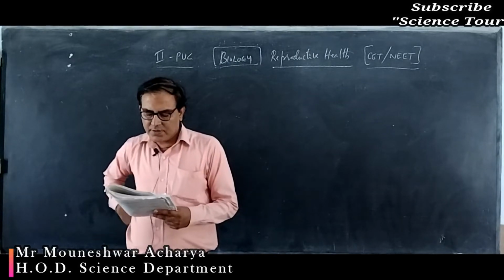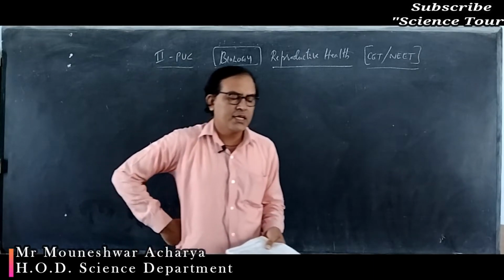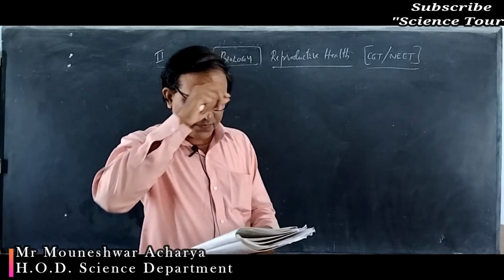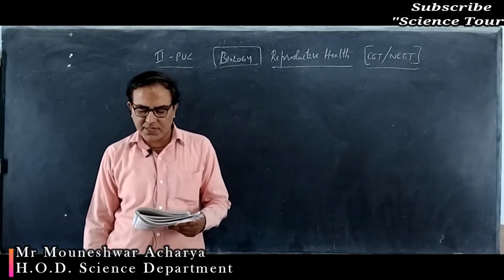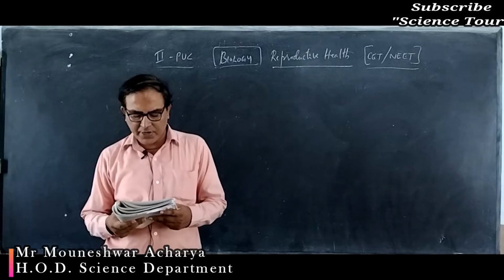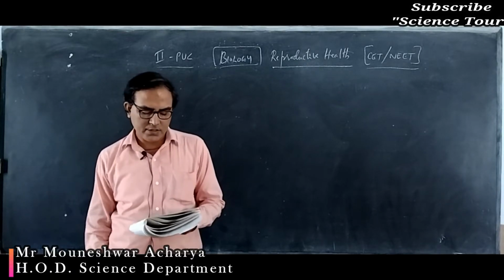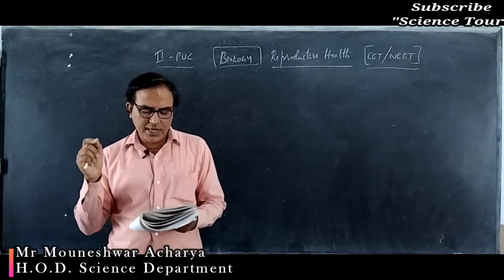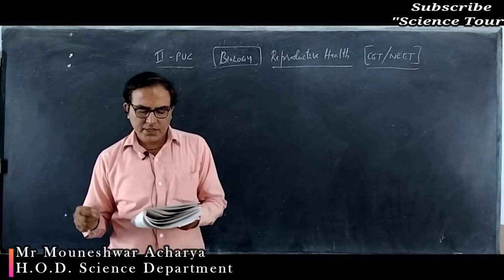So take out the worksheet. We are discussing worksheet number 1. First question: the method of directly injecting a sperm into the ovum in assisted reproductive technology, that is ART, is called what? A, GIFT; B, ZIFT; C, ICSI; D, ET.